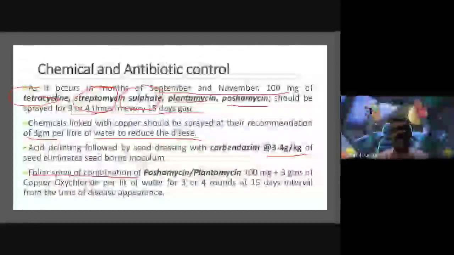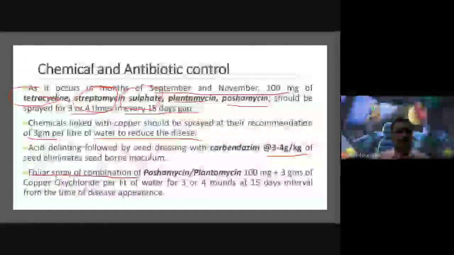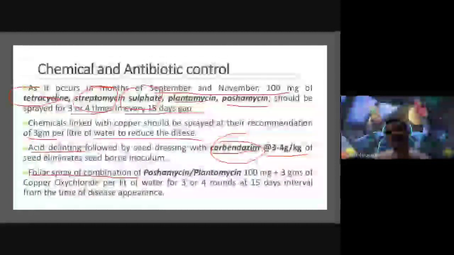These antibiotics are sprayed in 3 to 4 sprays at intervals of every 15 days. When we spray these antibiotics, this disease can be controlled. At the same time, copper-containing chemicals sprayed on the plant are also recommended for control of this disease. Acid delinting followed by seed dressing with carbendazim, a fungicide and also a bactericide, at 3 to 4 grams per kg.